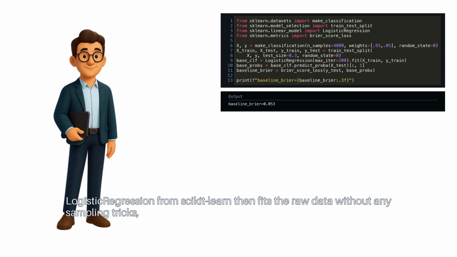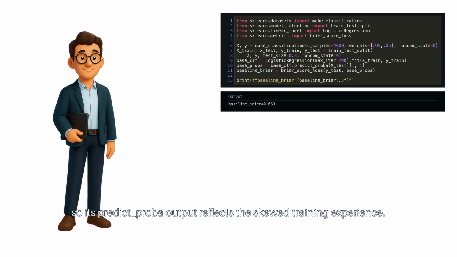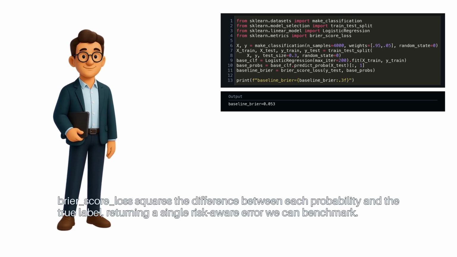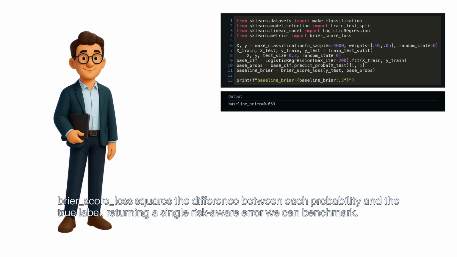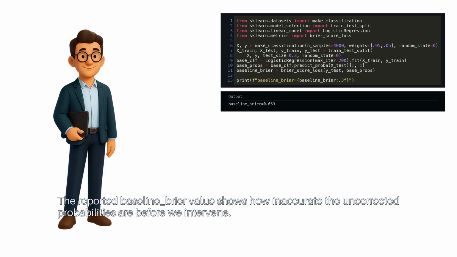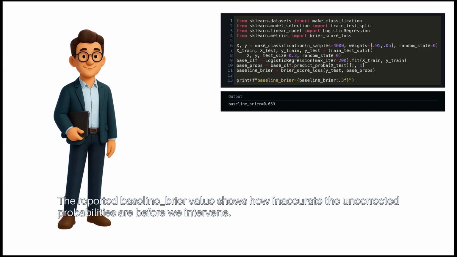Logistic regression from scikit-learn then fits the raw data without any sampling tricks, so its predict_proba output reflects the skewed training experience. Brier score loss squares the difference between each probability and the true label, returning a single risk-aware error we can benchmark. The reported baseline Brier value shows how inaccurate the uncorrected probabilities are before we intervene.